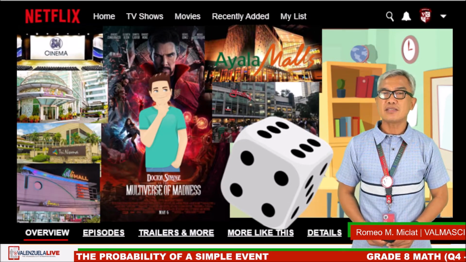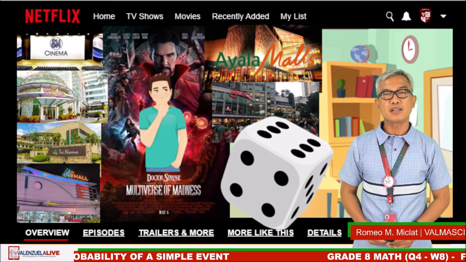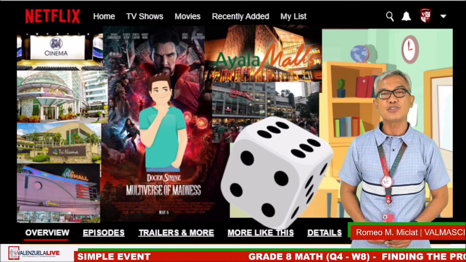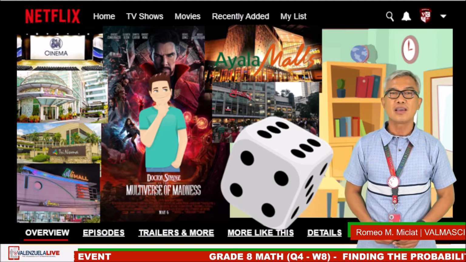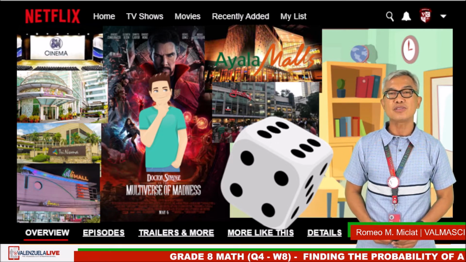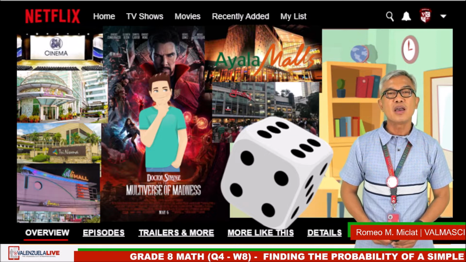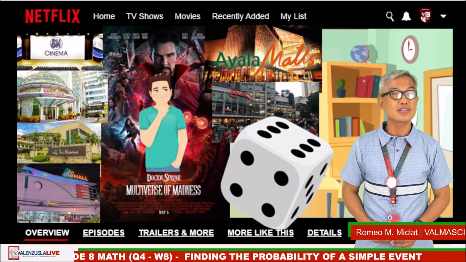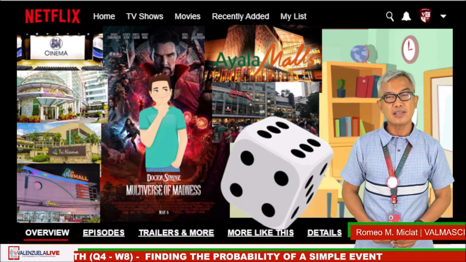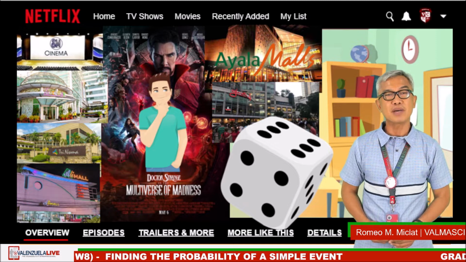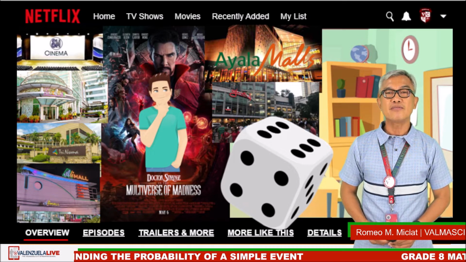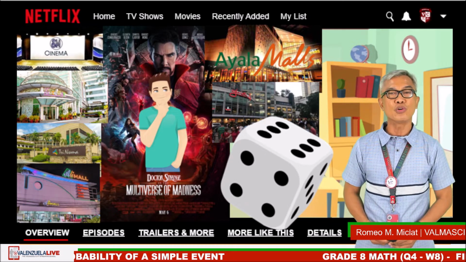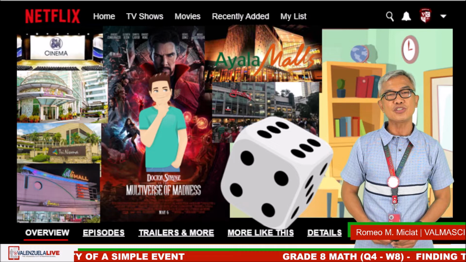One of the biggest, if not the most epic Marvel movies, Doctor Strange in the Multiverse of Madness, is now widely shown in cinemas all over the country. Aki is one of the thousands who wish to see this feature film. Where should he watch this movie? He can choose among 6 local cinemas of Valenzuela City and nearby city: SM Marilao, Cinema 1 and 2, SM Valenzuela, Cinema 1 and 2, One Mall Valenzuela, Cinema 1 and 2. How will he pick from the choices?